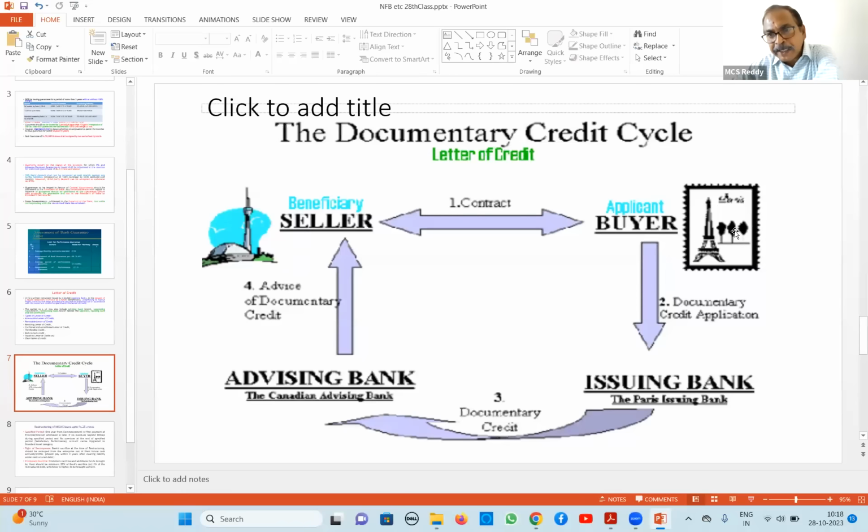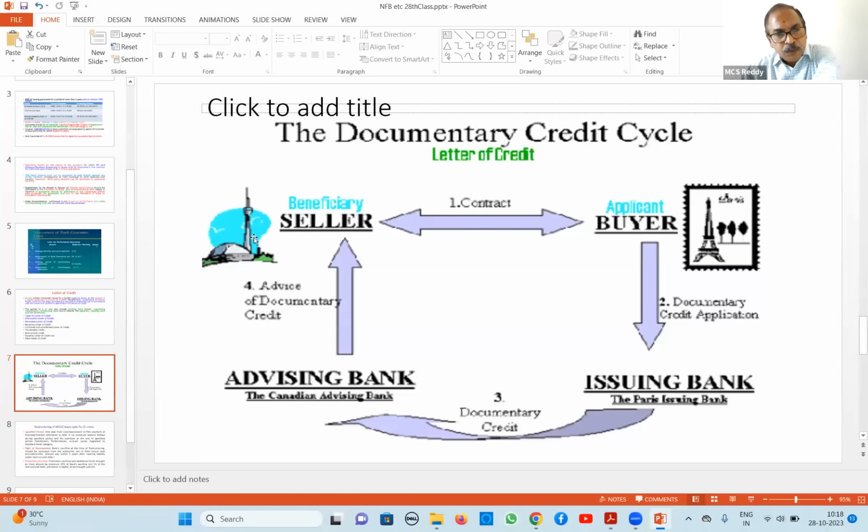So here we are guaranteeing to the seller that you prepare material and supply to the customer and send us all documents, including invoice and bill of lading. Bill of lading is shipping bill or airway bill if it is shipped through air.